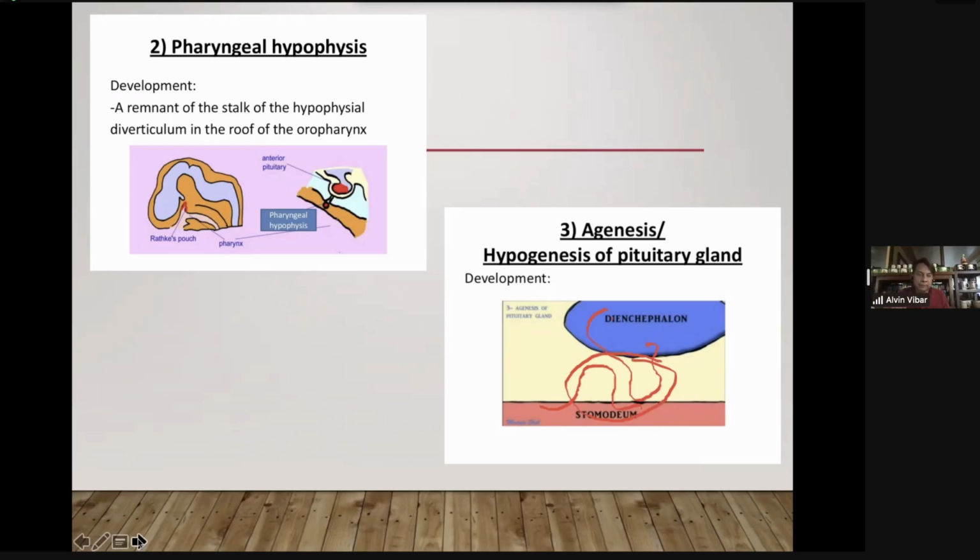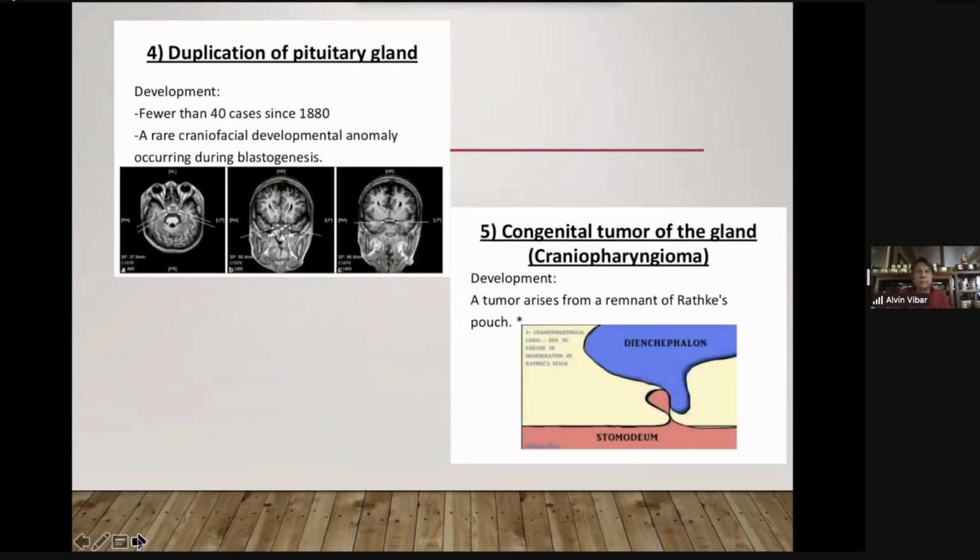Okay, when you say pharyngeal hypophysis, there's a remnant or a stalk of the hypophyseal diverticulum in the roof of the oropharynx. So here, pharyngeal hypophysis. In rare cases, you could see duplication of the pituitary gland. So you could see here that two pituitary glands are present. There's duplication.